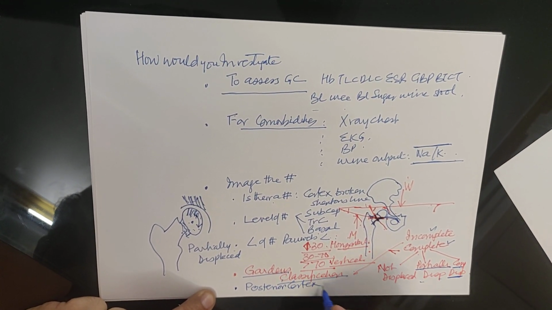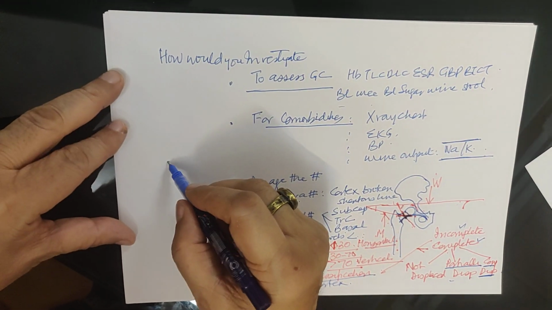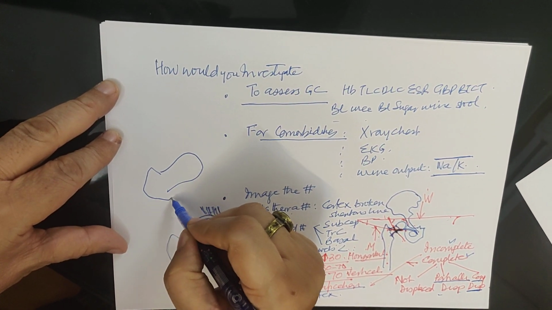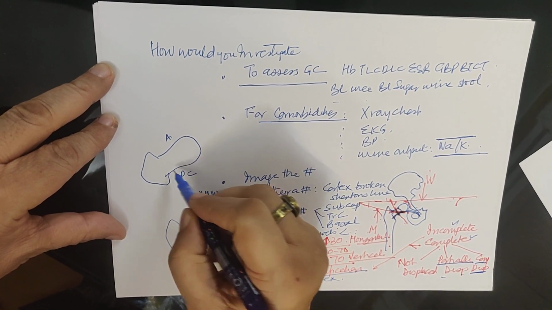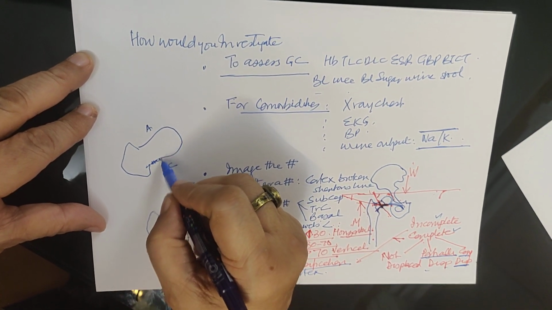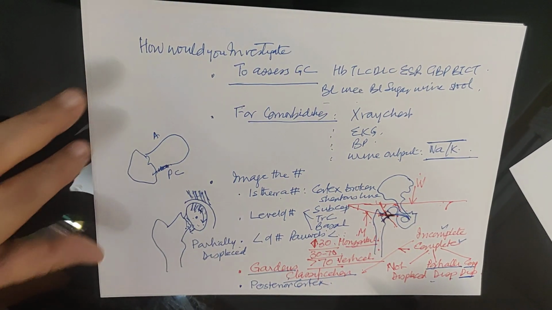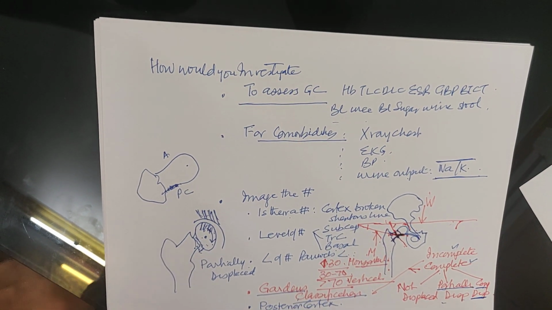For example, if this is the neck of femur and you are looking from above, this is the anterior cortex and this is the posterior cortex. If this posterior cortex is comminuted, then the reduction will not be stable and it is better to replace the proximal fragment of the fracture.